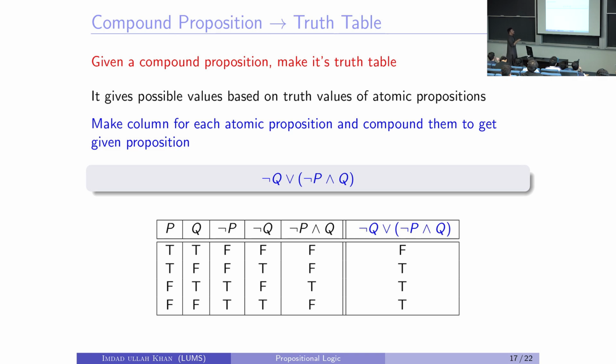This whole compound proposition is ORed with not Q. When it's a compound proposition, whatever it is, it's a proposition. Its value will be either true or false, right? So that value will be ORed with not Q. The way you make its truth table, you have to find out what will be its truth value depending on P and Q, of course. You make a column.